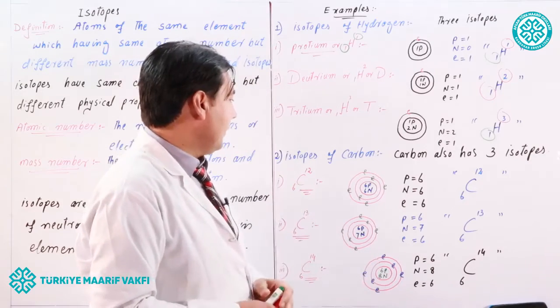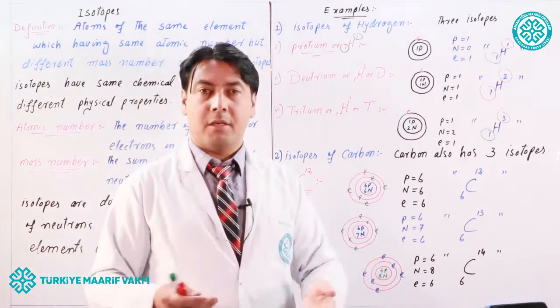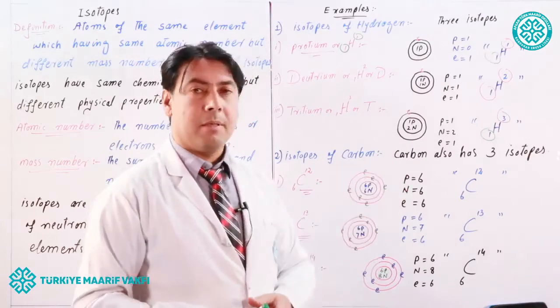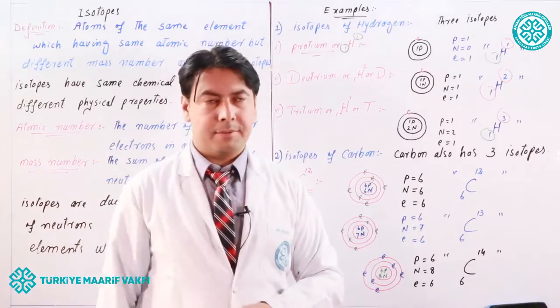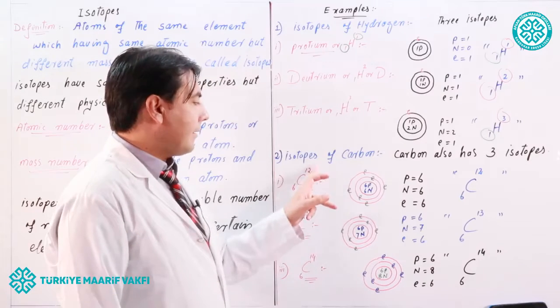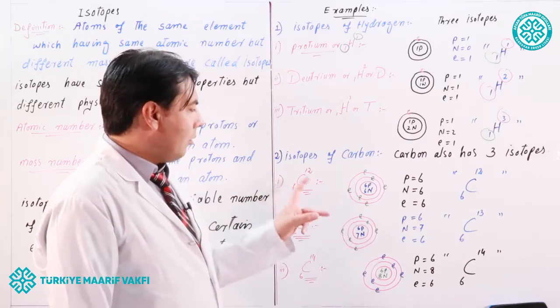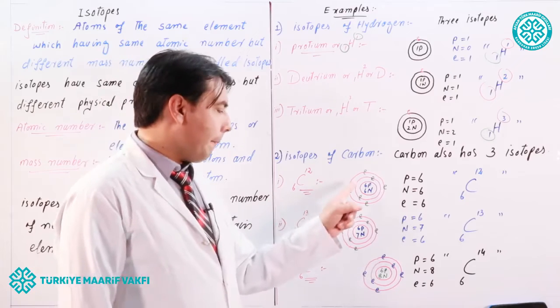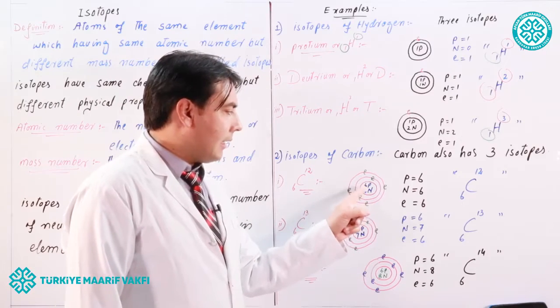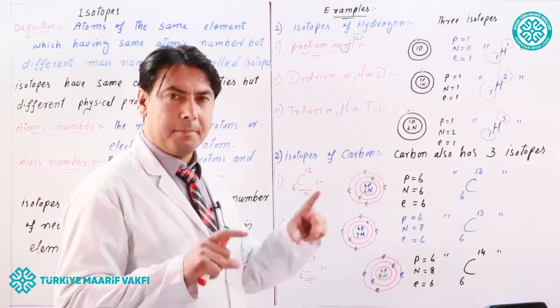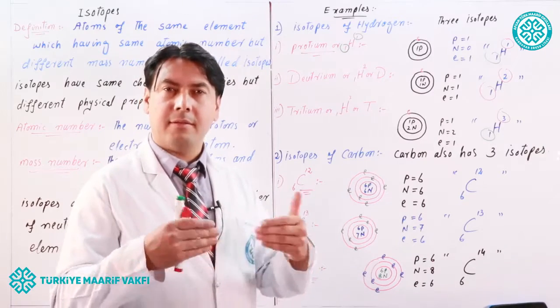Now, isotopes of carbon. Another example, isotopes of carbon. Carbon also has 3 isotopes: carbon 6, 12, carbon 6, 13, and carbon 6, 14. Look at the first isotope. It has 6 protons and 6 neutrons in the nucleus, and 2 electrons in the first shell and 4 electrons in the second shell.